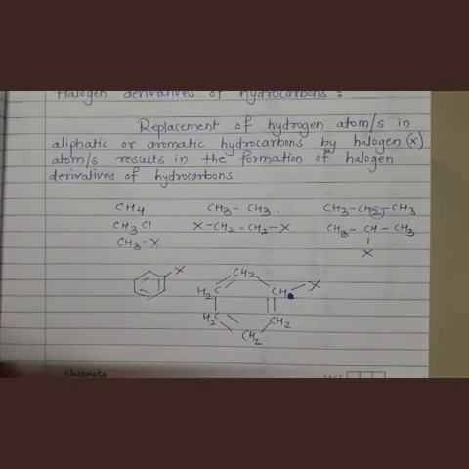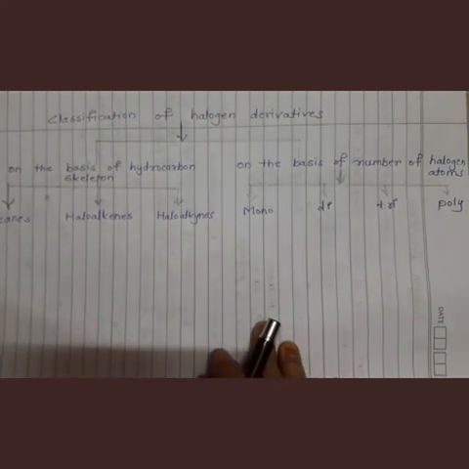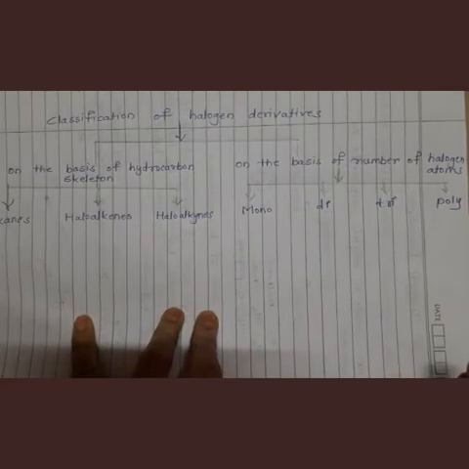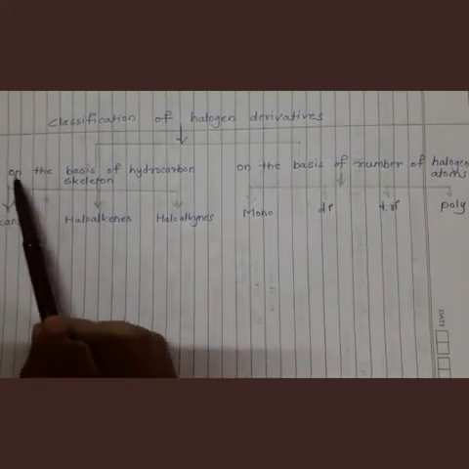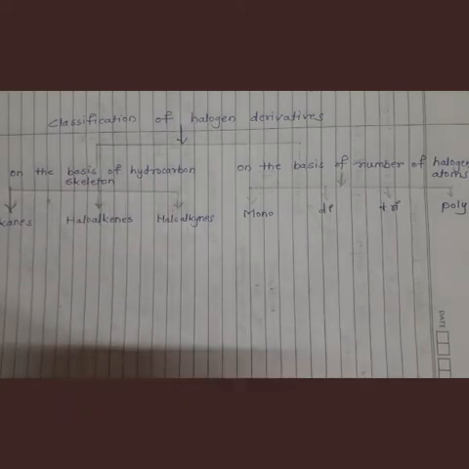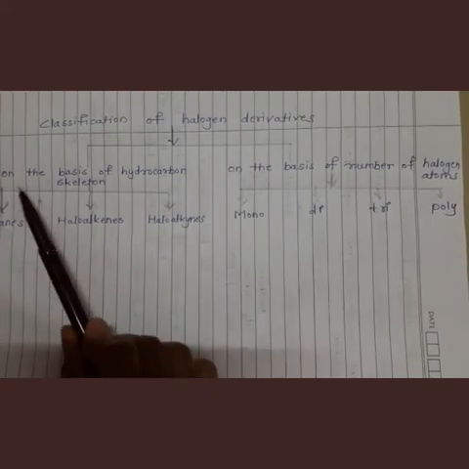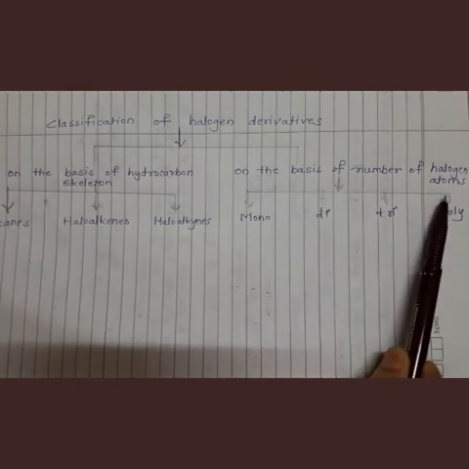Now let us see the next point: classification of halogen derivatives. These halogen derivatives are classified in two ways. The first is on the basis of hydrocarbon skeleton, and the second is on the basis of the number of halogen atoms present.